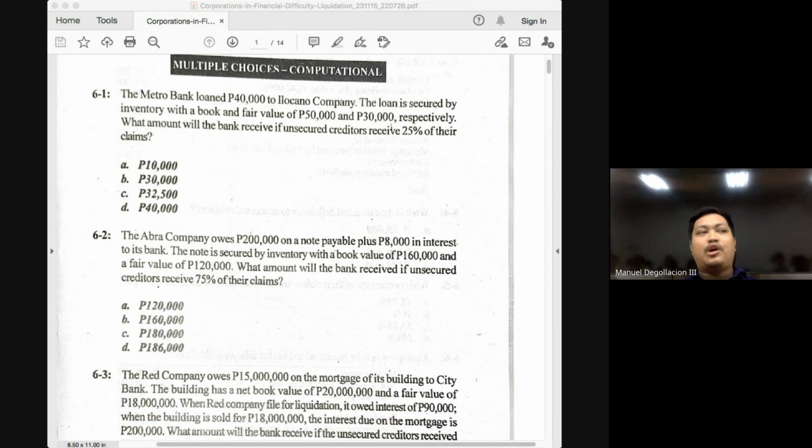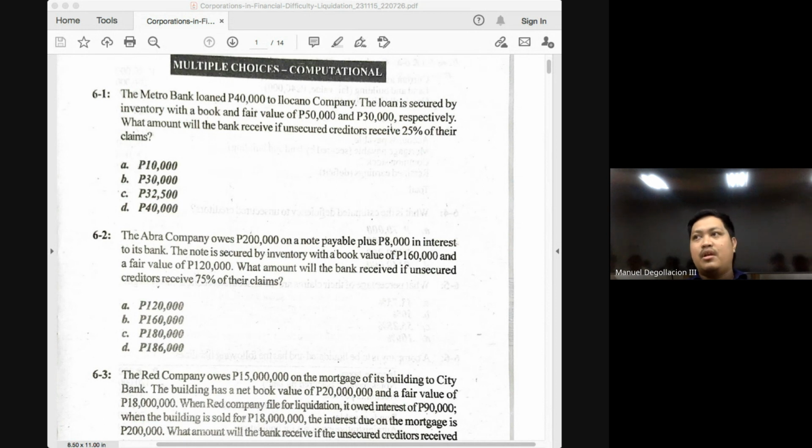This is a topic under corporations under financial distress or difficulty. And there are multiple options available to corporations that are in financial difficulty. They may undergo quasi-reorganization. They may enter into debt restructuring with their creditors. But one option is to simply give up and surrender and minimize your losses instead of continually operating at a loss, and decide to liquidate. Your intermediate accounting classes in your earlier subjects included quasi-reorganization and debt restructuring. So the topic for this subject now would be corporate liquidation.